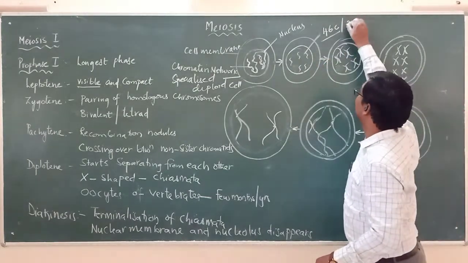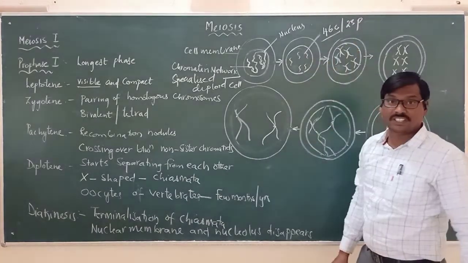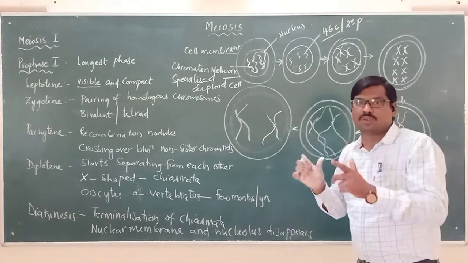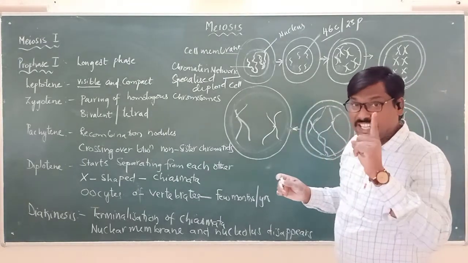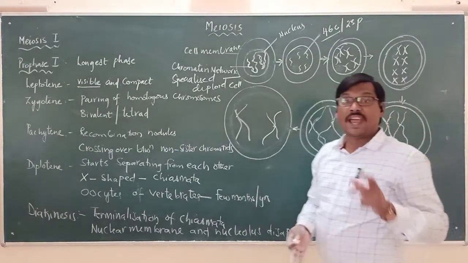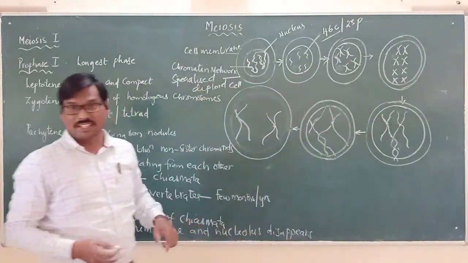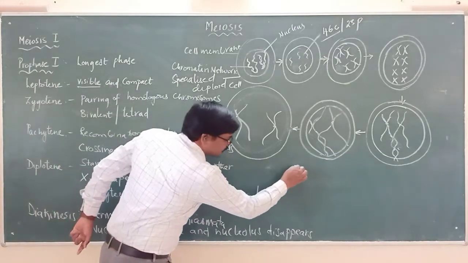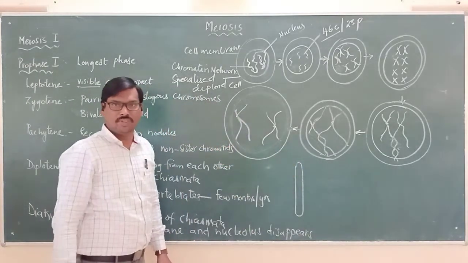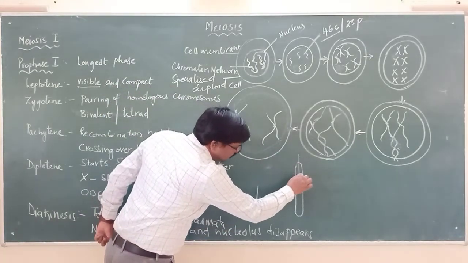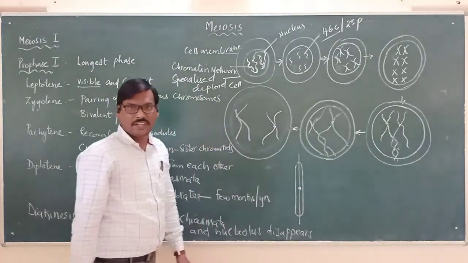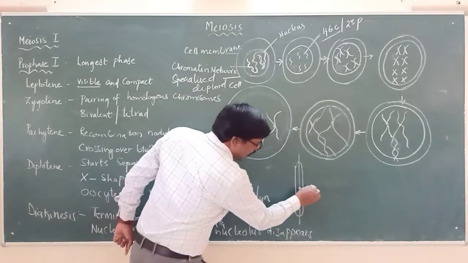It can be 23 pairs. Now here, once they separate into individual chromosomes, each chromosome divides longitudinally and forms sister chromatids. If this is a chromosome, each chromosome divides longitudinally but is held at one point called the centromere. And when it divides, how does it appear?